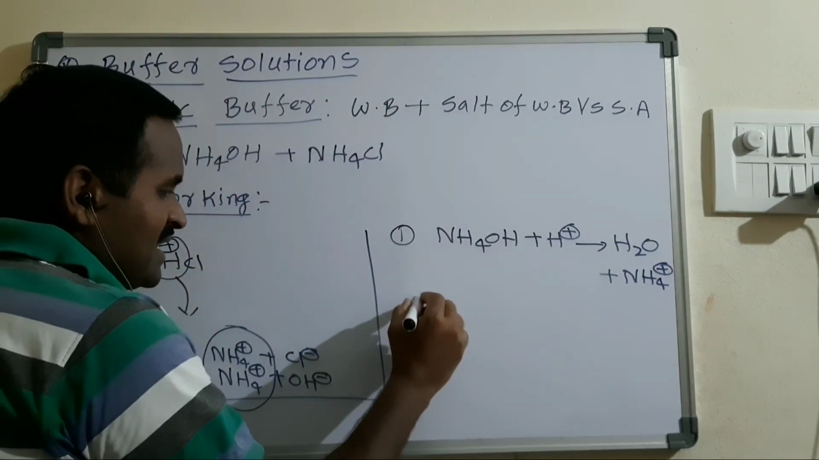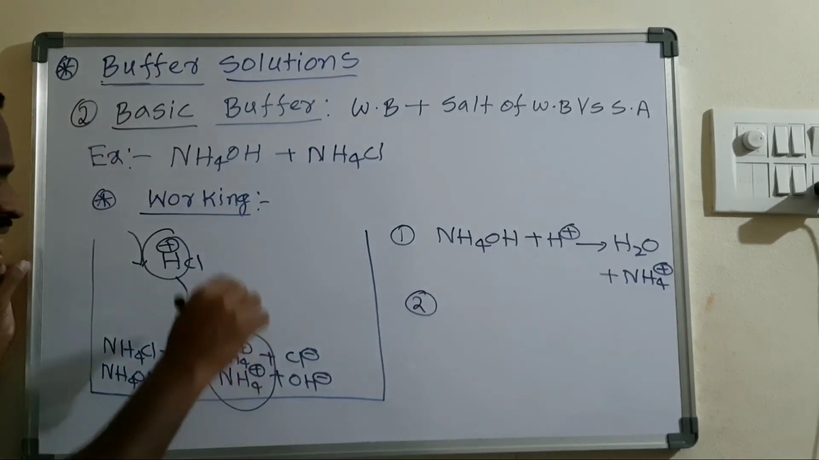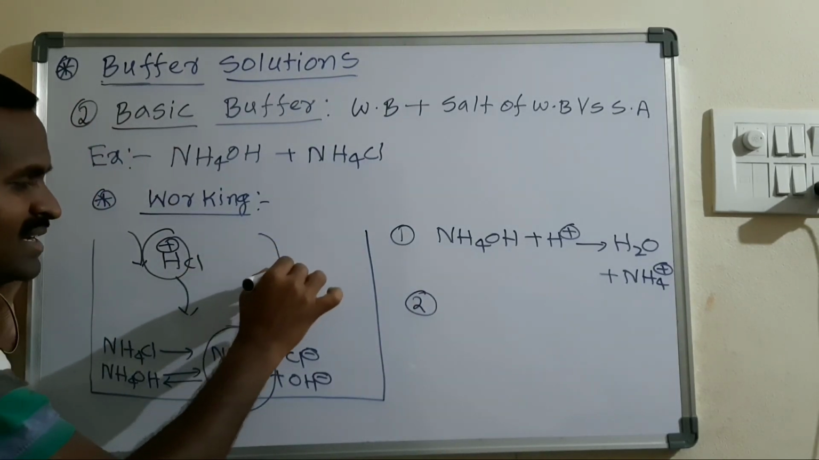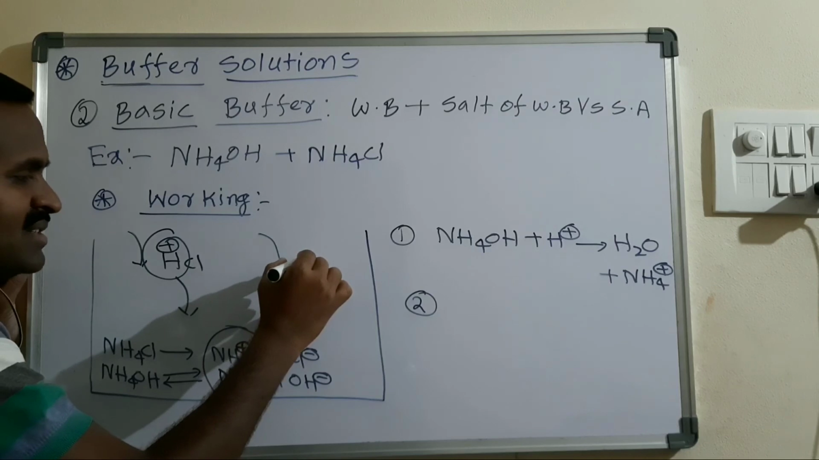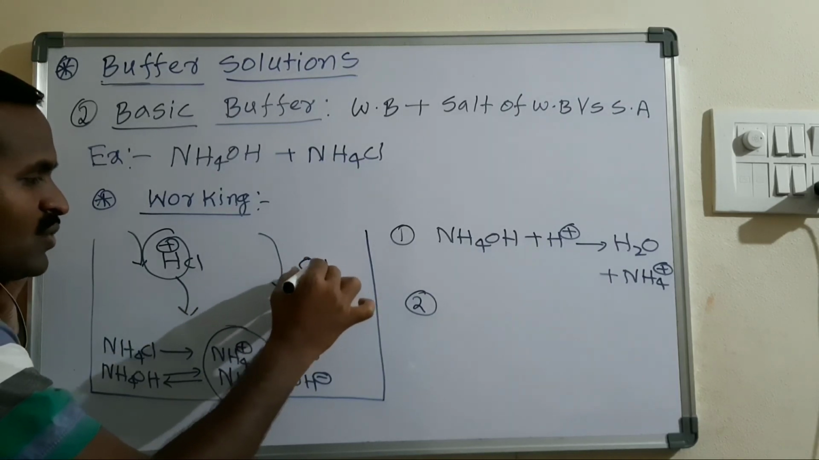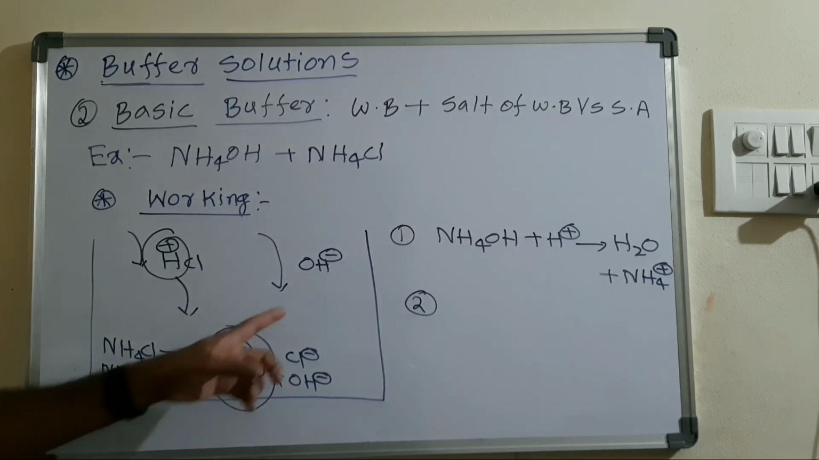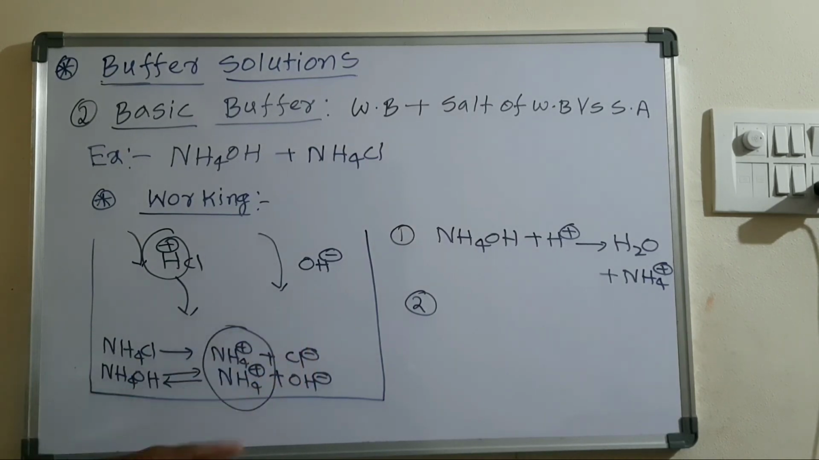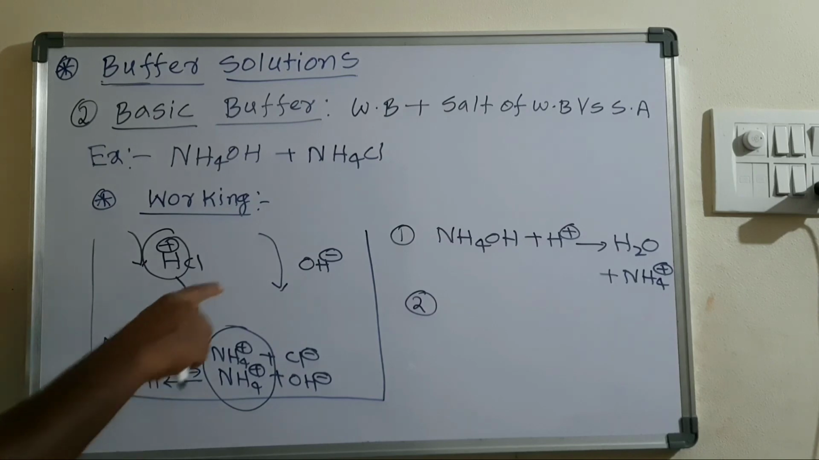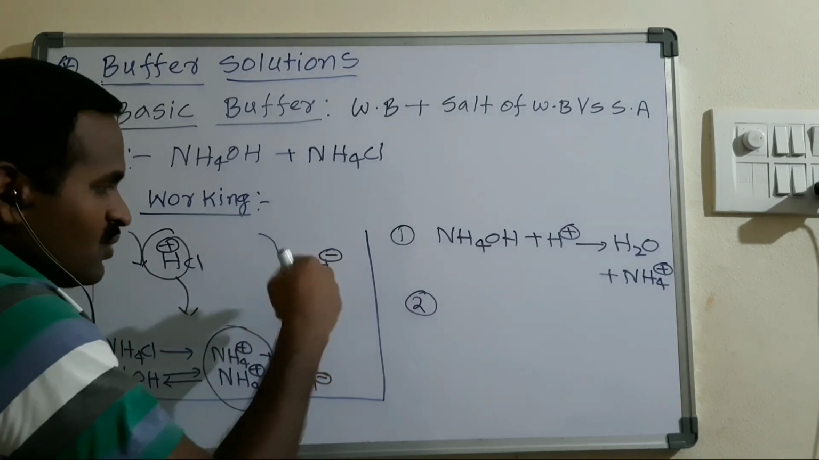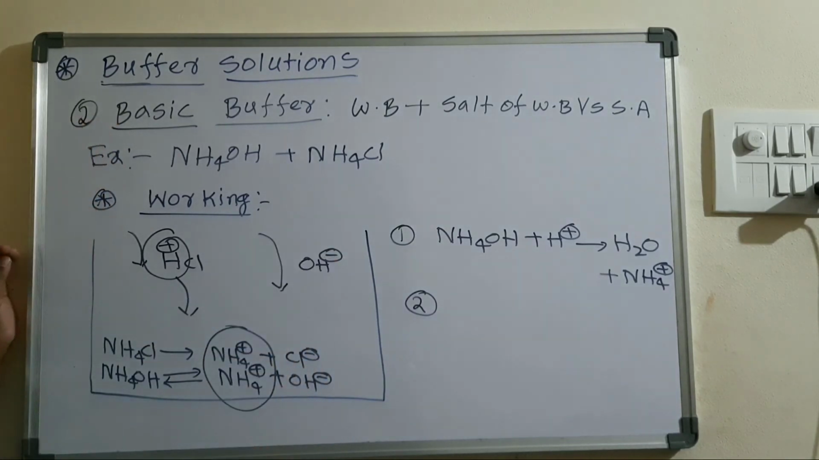Okay. And the second case is the addition of a strong base. A strong base always produces OH minus ions. Whenever I add that strong base, these OH minus ions would affect the pOH, and from that the pH would change.